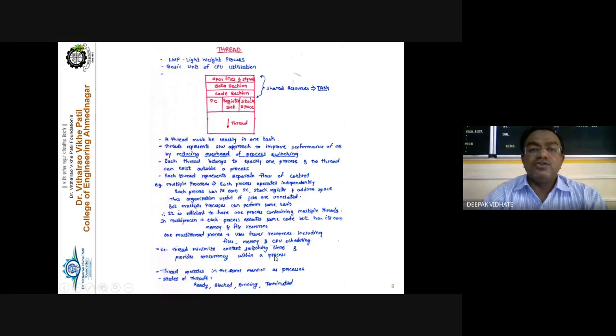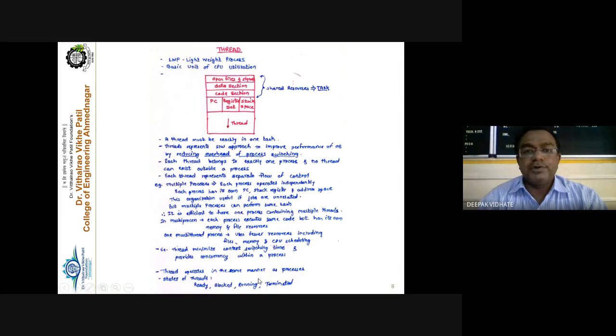Earlier, what we used to do here, we had to switch between the processes. Process 1 is removed from the processor and process 2 is assigned to the processor for execution. Means switching between the processes takes place, P1 to P2, P2 to P3 and P4, and in this way. But here, as the threads belong to a single process, process switching is not at all required. So that's why we are minimizing the context switch time between the processes.